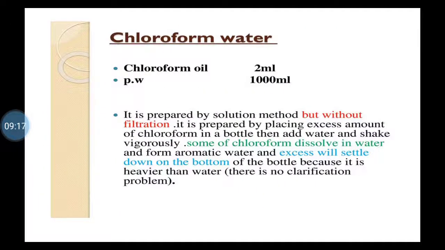Now, the first preparation in this category is chloroform water. In these preparations, what is important, I will give you the idea first. Here, you must know the aim. The aim is to prepare and submit 100 ml of chloroform water by IPBP, whatever the official book regarding pharmacopoeia, you know very well. And this is prepared by the solution method.